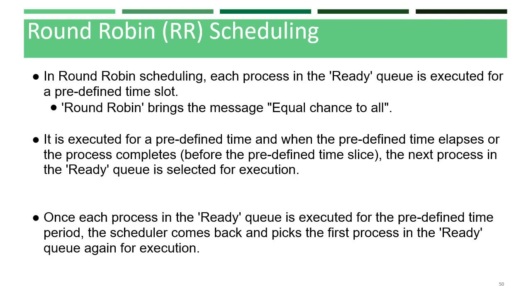Once each process in the ready queue is executed, the scheduler comes back and picks up the first process in the queue again for execution. So this sequence will be repeated again and again until all the processes in the queue get executed.